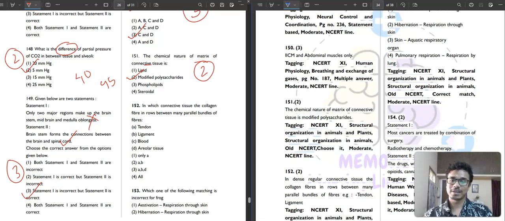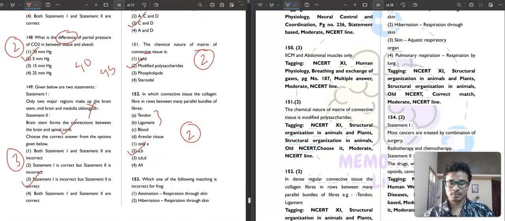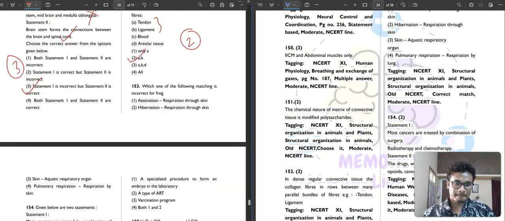In which connective tissue do the collagen fibers row between many parallel bundles of fiber: tendon, ligament, blood or areolar tissue? What is that? That is tendon and ligament, right? Tendon and ligament, so A and B is your correct answer. Second option will be your correct answer. Question 153.